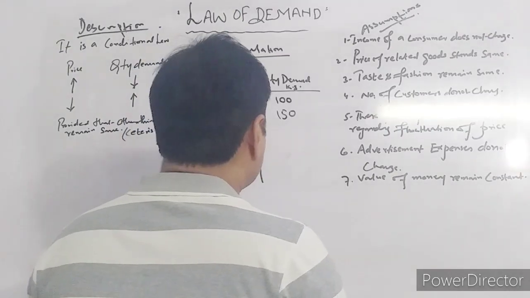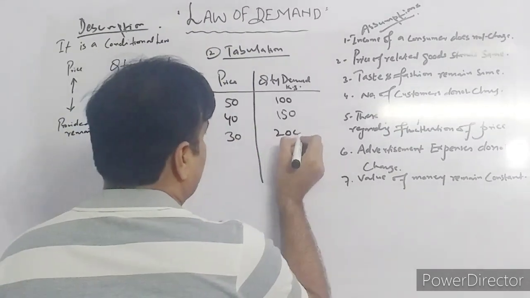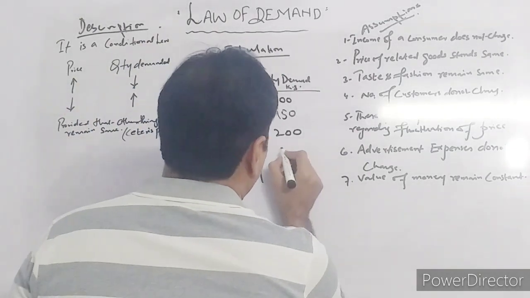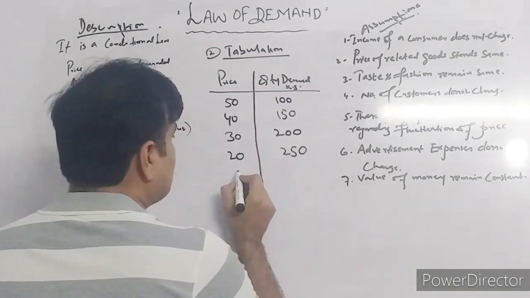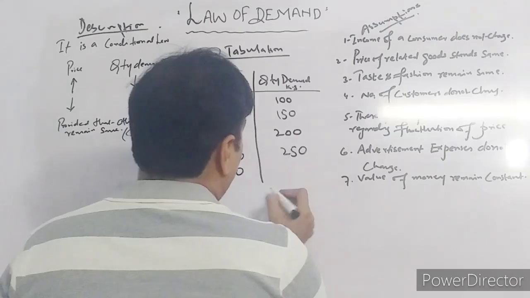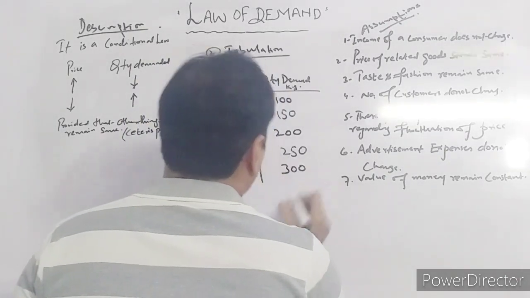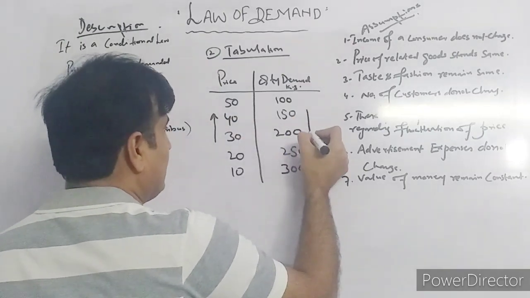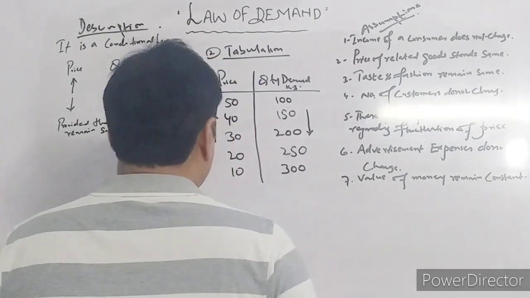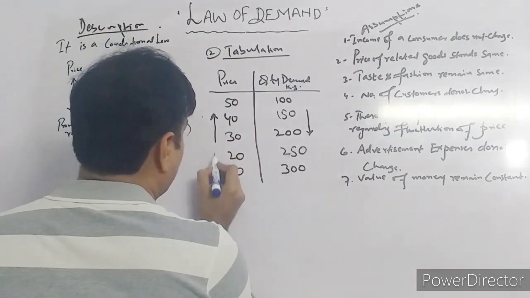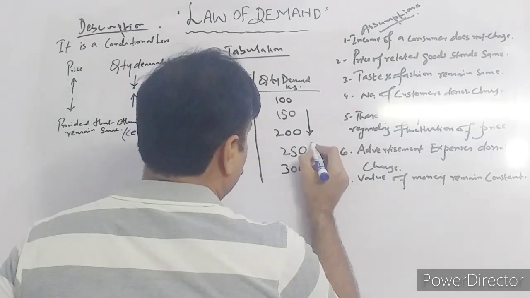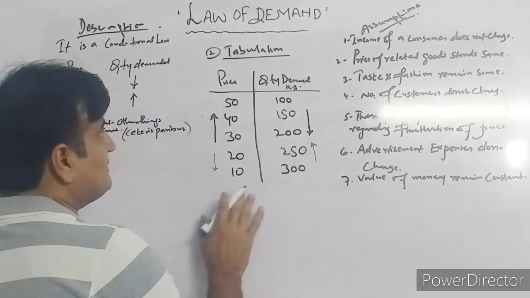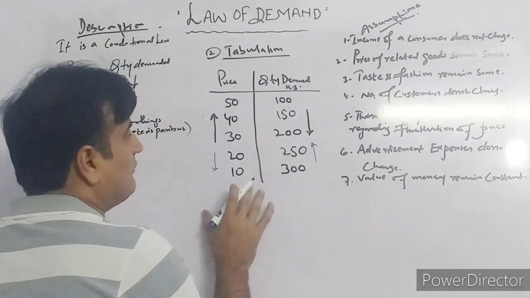As the price further declines from 40 to 30, the quantity demanded increases to 200 kg, and when the price reaches 20, the quantity demanded increases from 200 to 250 kg, and when the price reaches 10, the quantity demanded also rises to 300 kg. So here we can see that when the price increases, the quantity demanded decreases, and when the price decreases, the quantity demanded increases. So there is an inverse relationship between price and quantity demanded. This is the second way to explain the law of demand, with the help of a table.